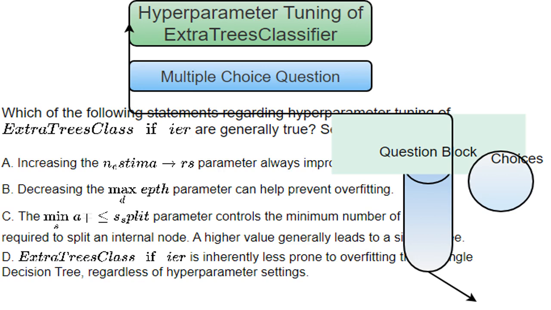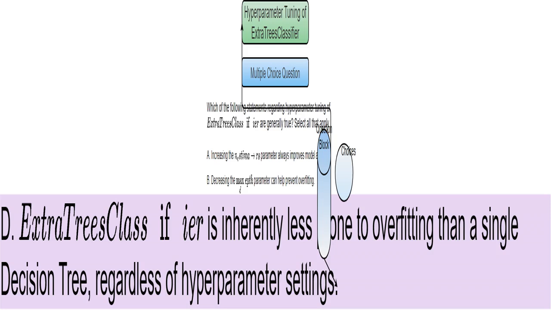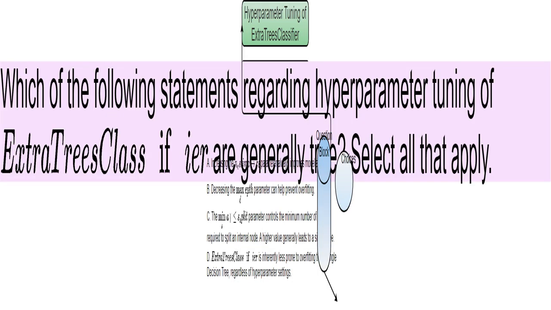This is a helpful visual cue to separate the question from the answer options. It labels the section containing answer options A, B, C, and D. The first statement says that adding more trees to the ExtraTreesClassifier always results in better accuracy. I need to consider if this is always true or only true under certain conditions.